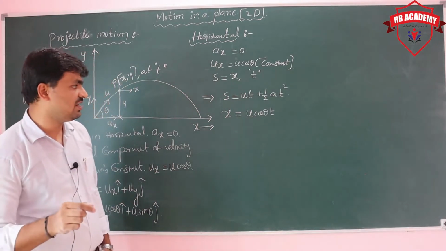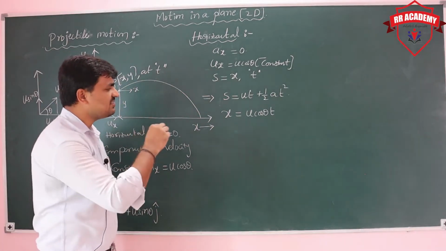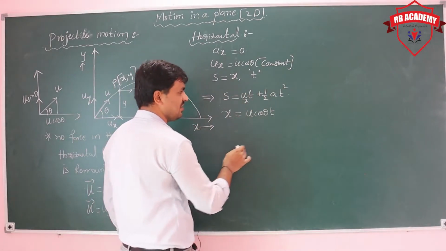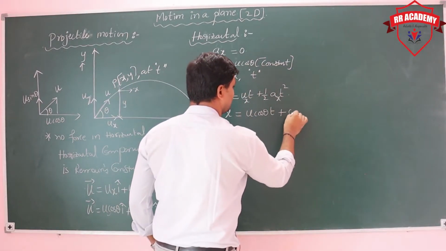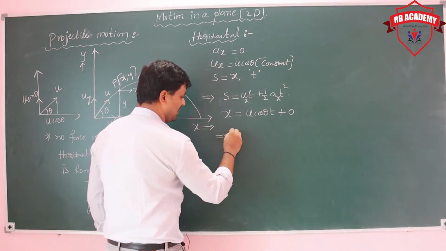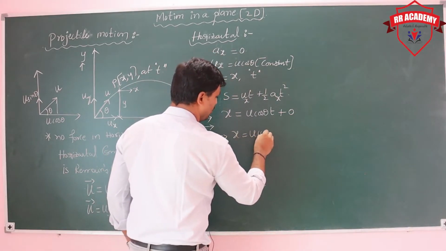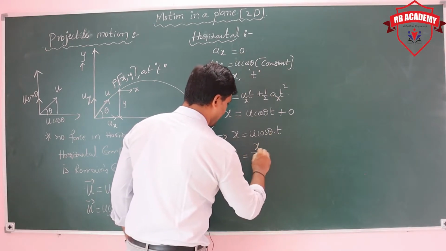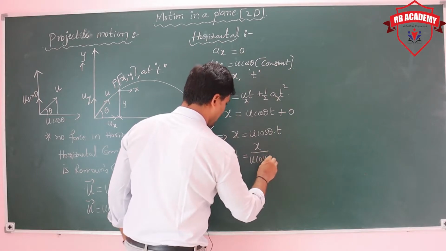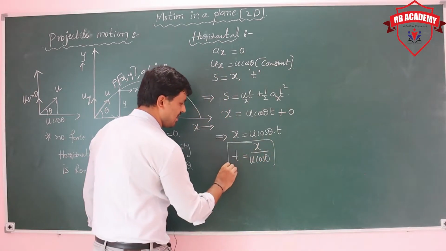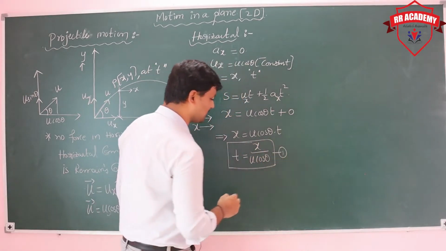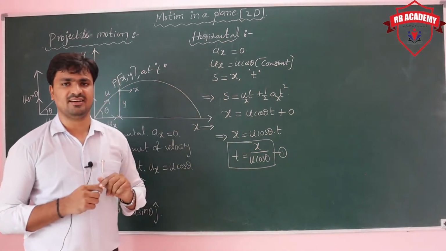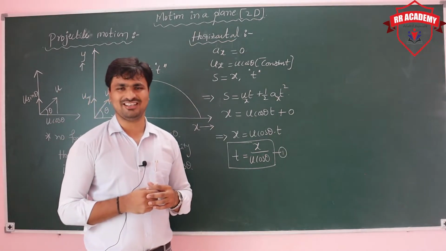That is most important. In a horizontal direction, what is the initial velocity? U cos theta. That's why I am taking it as ux. And acceleration is 0. Then you can write x equal to simply u cos theta into t. Then t is equal to x upon u cos theta. This is the time. At this time the position is x upon u cos theta.